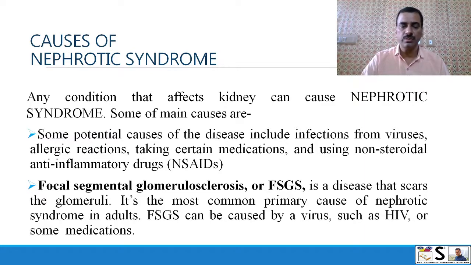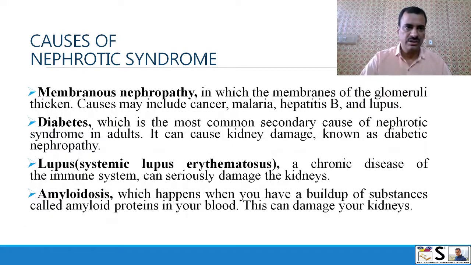Focal segmental glomerulosclerosis or FSGS. This is also a disease that scars the glomeruli. It is the most common primary cause of nephrotic syndrome, especially in adults. FSGS can be caused by a virus such as HIV or taking some medicines. Membranous nephropathy, in which the membranes of glomeruli thicken. Causes may include cancer, malaria, hepatitis B, and lupus erythematosus.